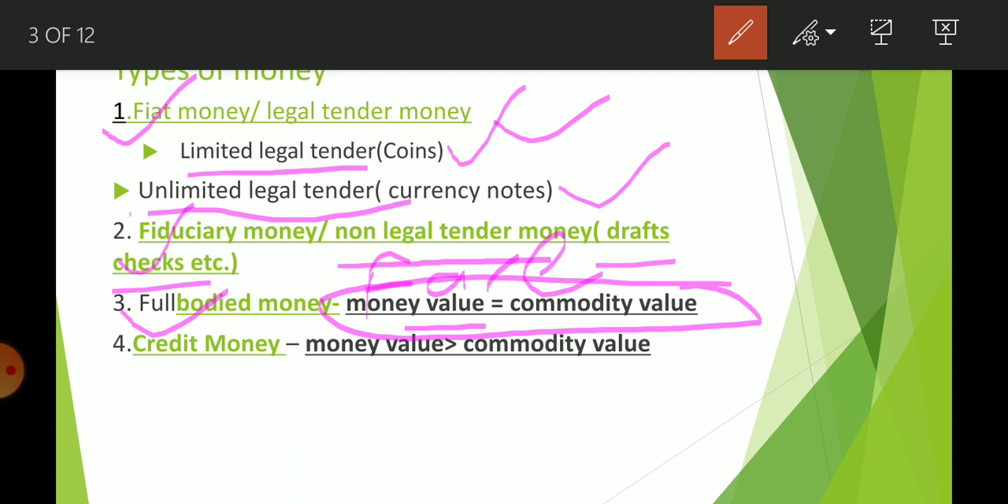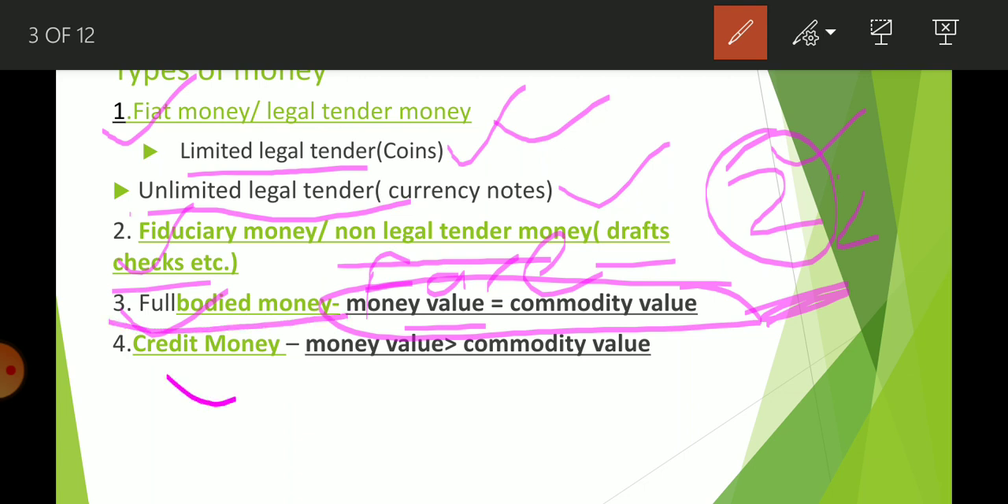Full bodied money is like silver coin, gold coin, that was used before currency notes or paper money. If you go back at least 60 or 80 years, we were using full bodied money. Whatever is written on the silver coin, if it is written as 2, then its value as a coin is 2, and when you sell it as silver, then again you get 2. So face value, money value and commodity value are both equal, then that type of money is considered full bodied money.